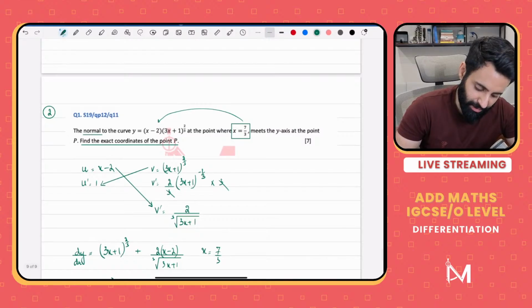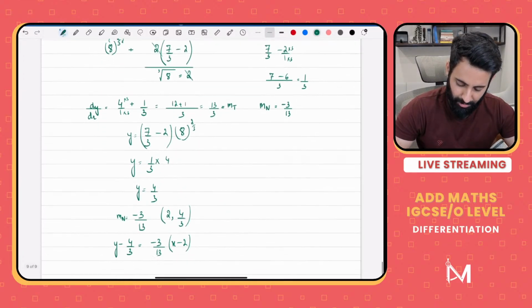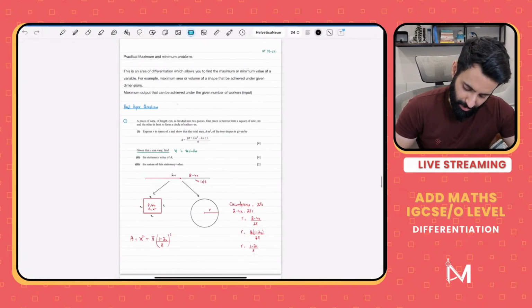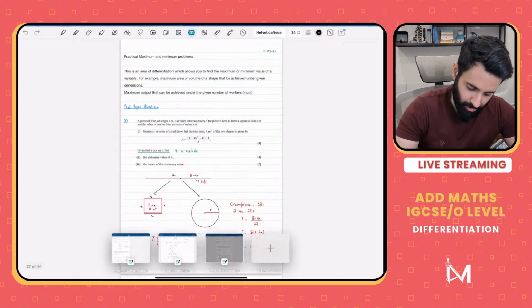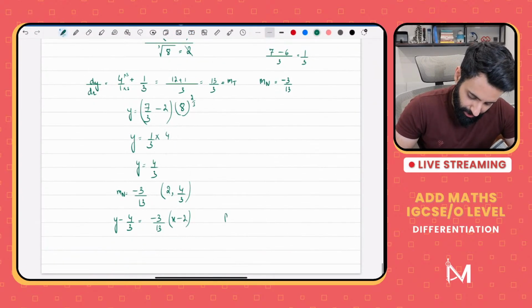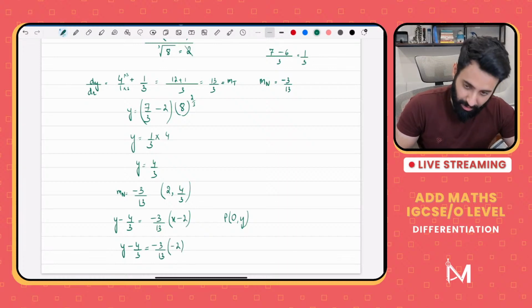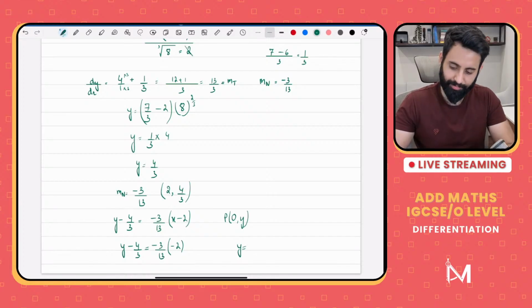We need to find out the point where it meets the y-axis. Now, where it meets the y-axis means that the x-coordinate will be 0 and there will be some y value. Okay, I think now we will need the calculator. So, let's see. So, P is a point, 0 comma y. Let's plug in 0 in place of x. So, y minus 4 upon 3 is equals to minus 3 upon 13 into 0 minus 7 upon 3. Yeah, I think it's best that we use a calculator now.